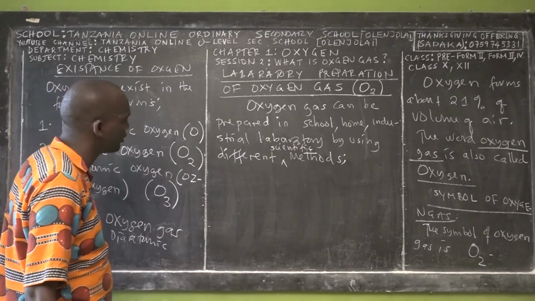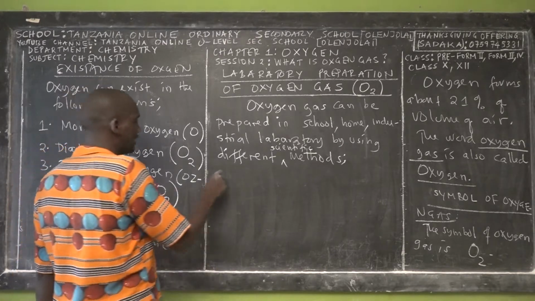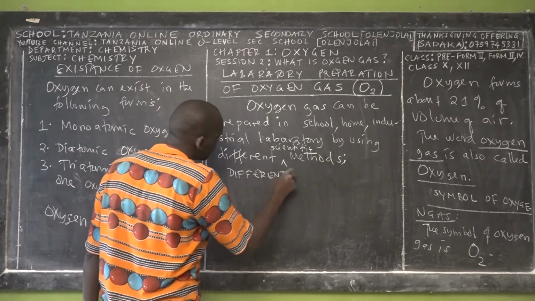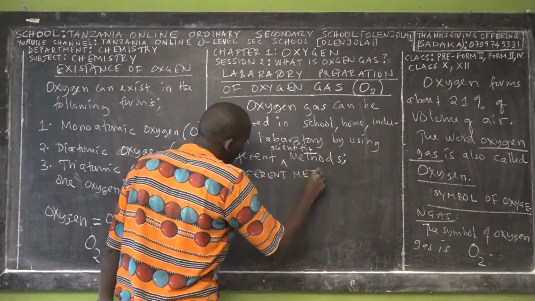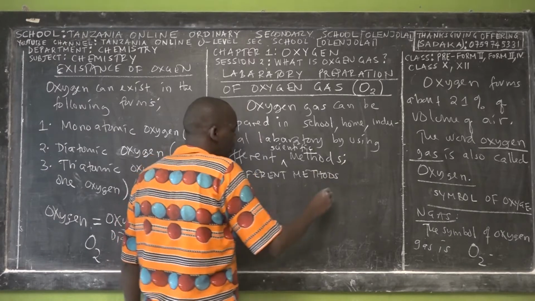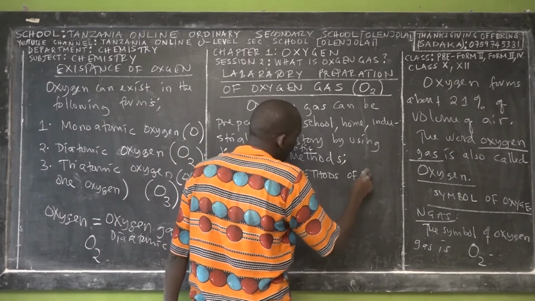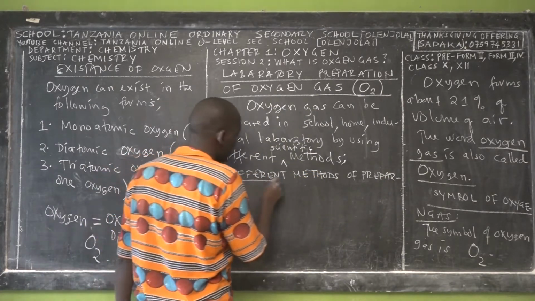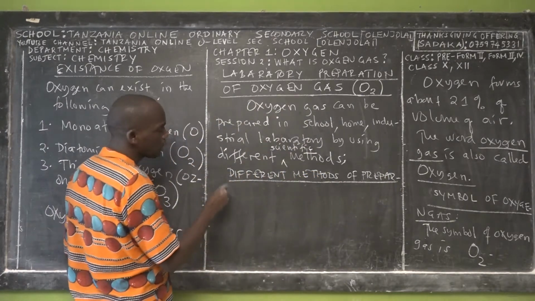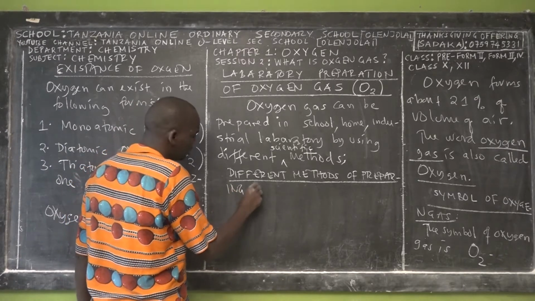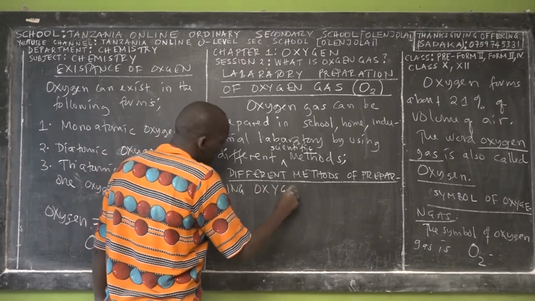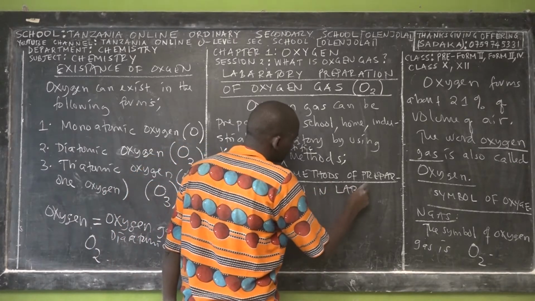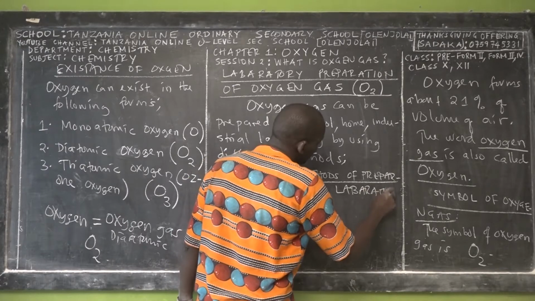Now, ladies and gentlemen, let me teach you about the different methods of preparing oxygen in the laboratory. We mean oxygen gas, not the oxygen atom.